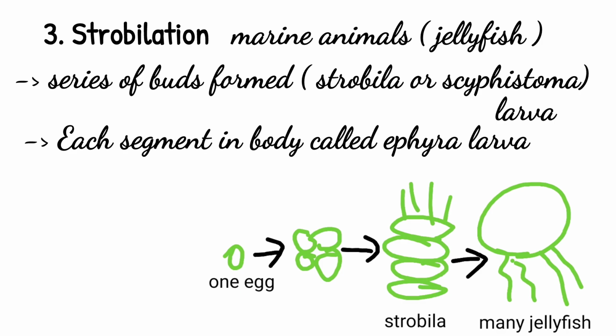Strobilation can be defined as repeated formation of similar segments by a process of budding. The segmented body is called strobila or scyphistoma larva. Each segment in the body is called an ephyra larva, as found in Aurelia, which is a coelenterate. The ephyrae break at intervals. So one by one the distal ephyrae are pinched off from the parent strobila and swim in the water. The free ephyrae feed, grow, and in due course of time change into jellyfishes. About a dozen ephyrae are formed in a single strobilation. Strobilation also occurs in the neck of Taenia, also called tapeworm.